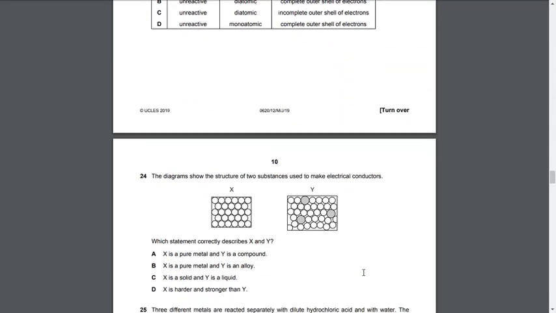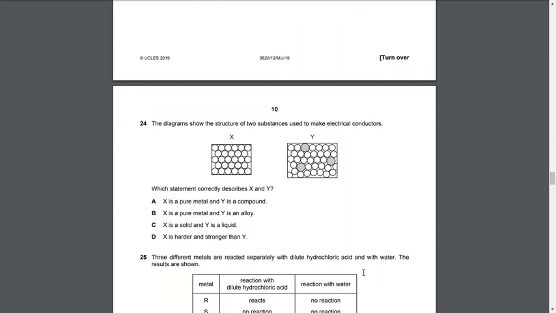The diagram shows structure of two substances used to make electrical conductors. This statement correctly describes X and Y. X is a pure metal and Y is a compound. This is not correct because here we do not get what is a compound and what is not a compound.